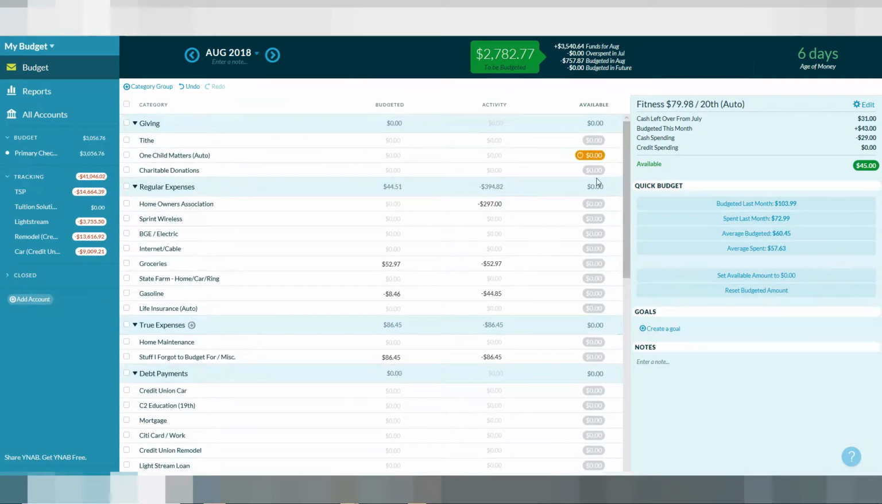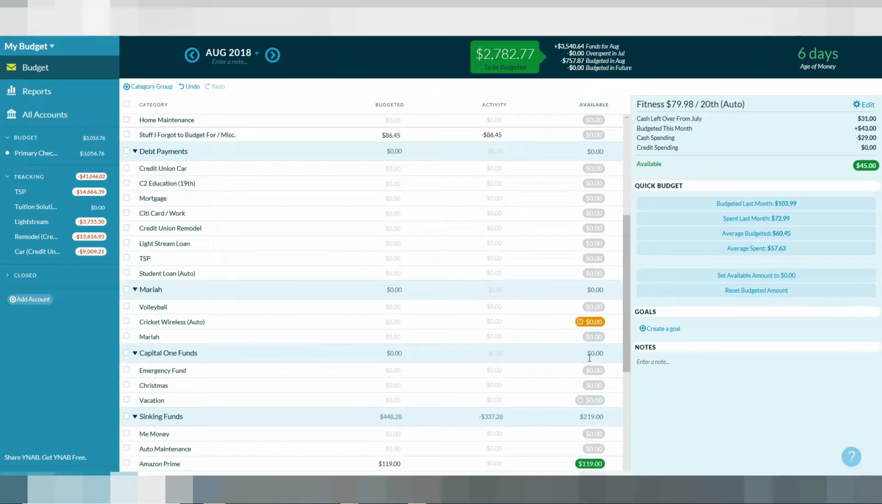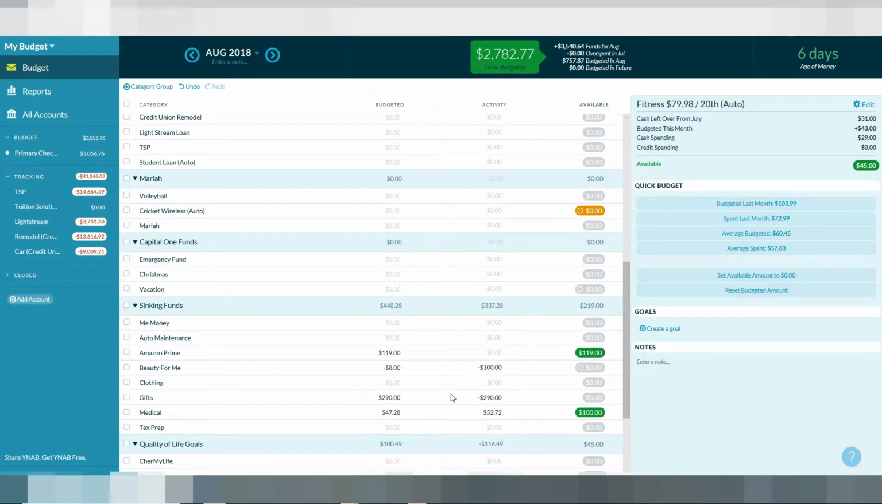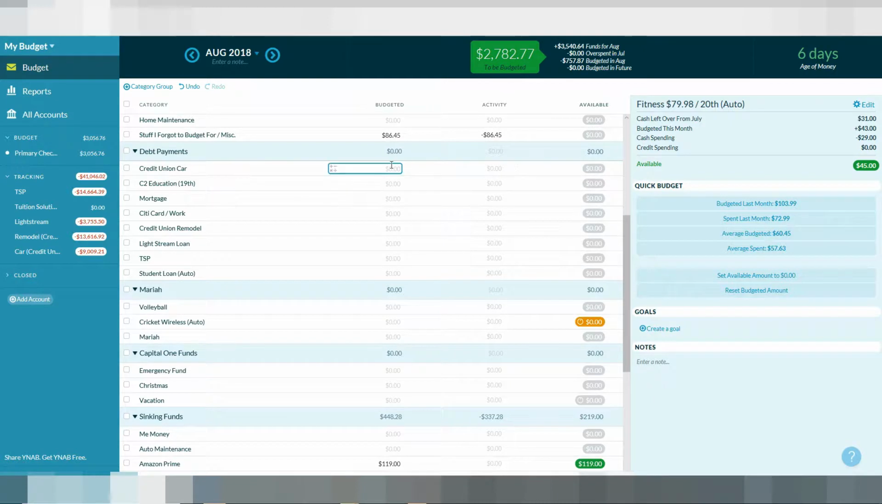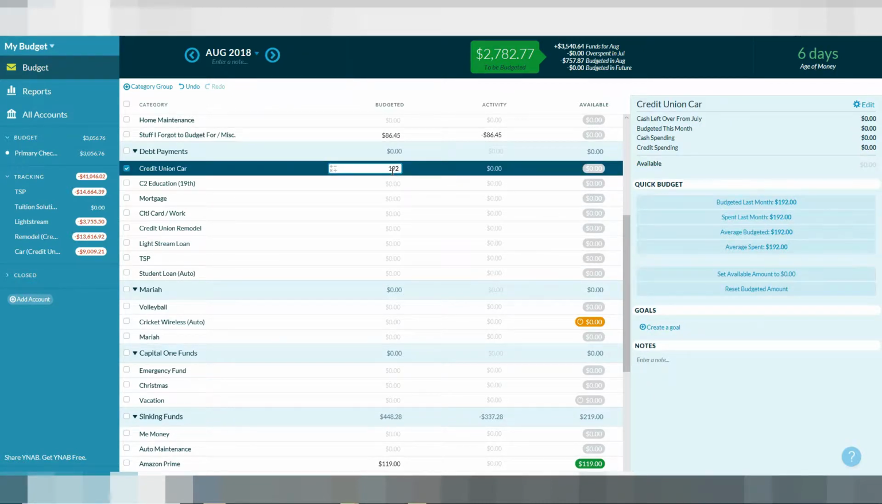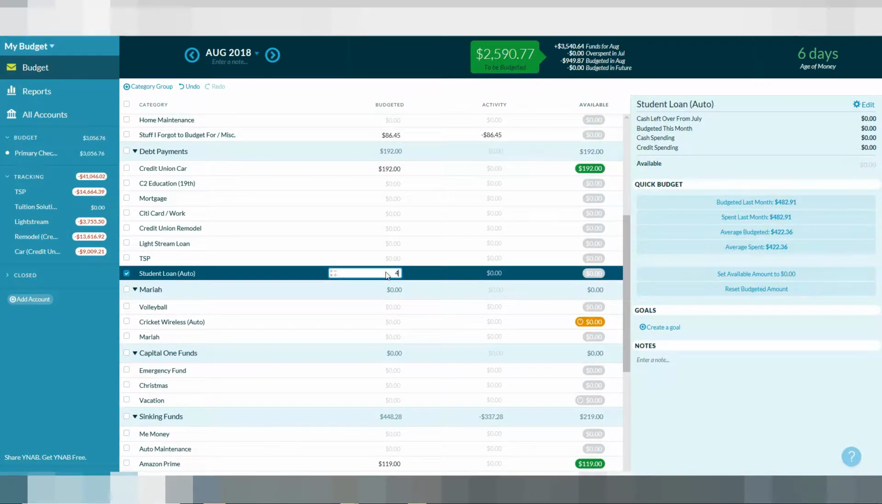These that are orange, those are just goals for the month. There's a certain amount that I need to put in there, and so once I actually put it in there, it'll turn green. All right, so let's continue. The next one is the car note. So we'll go up to my debts here and add in that 192. And as you see, every time I add in something, this to be budgeted amount decreases. Next is going to go to the student loan, 482.91, which is automatic.